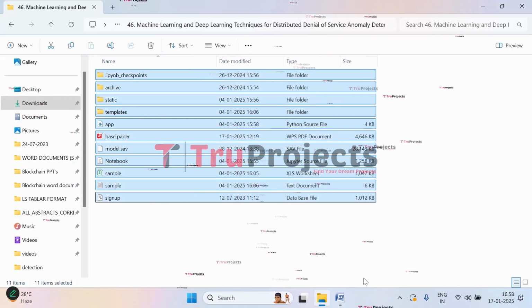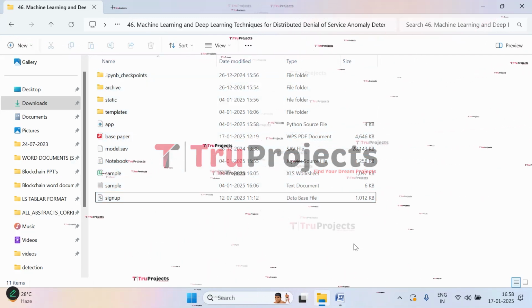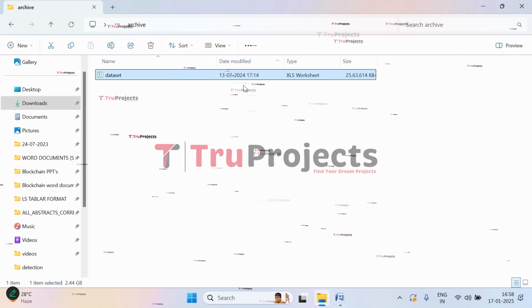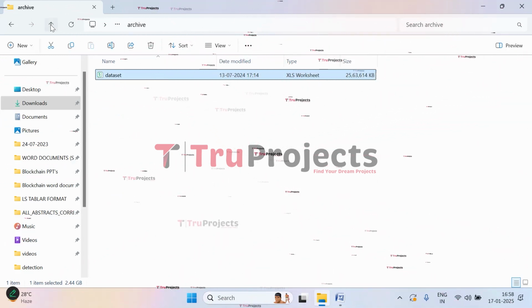Let us understand each of them. How will they be used in this project? So this is the archive folder in which we have the data set. This is the data set that is used in this project to train the models for detecting the attacks.